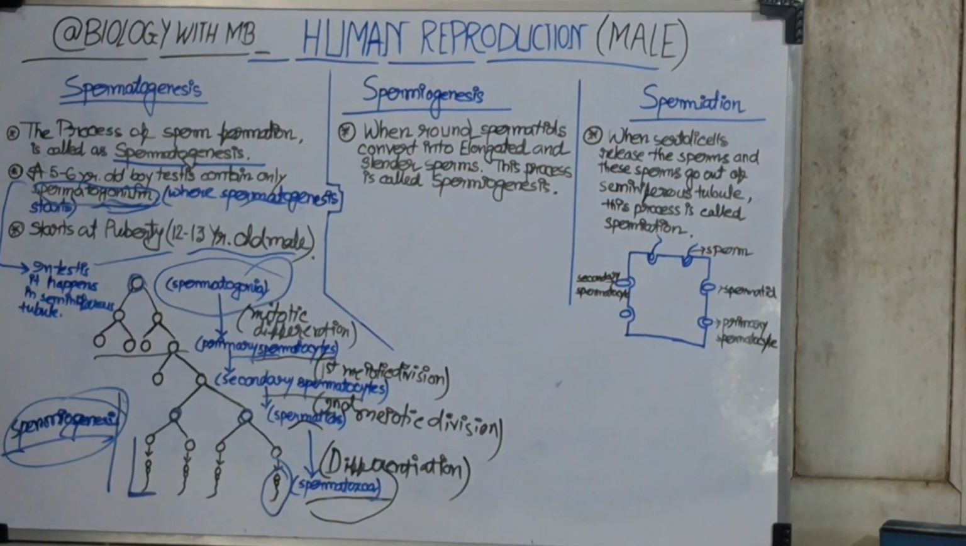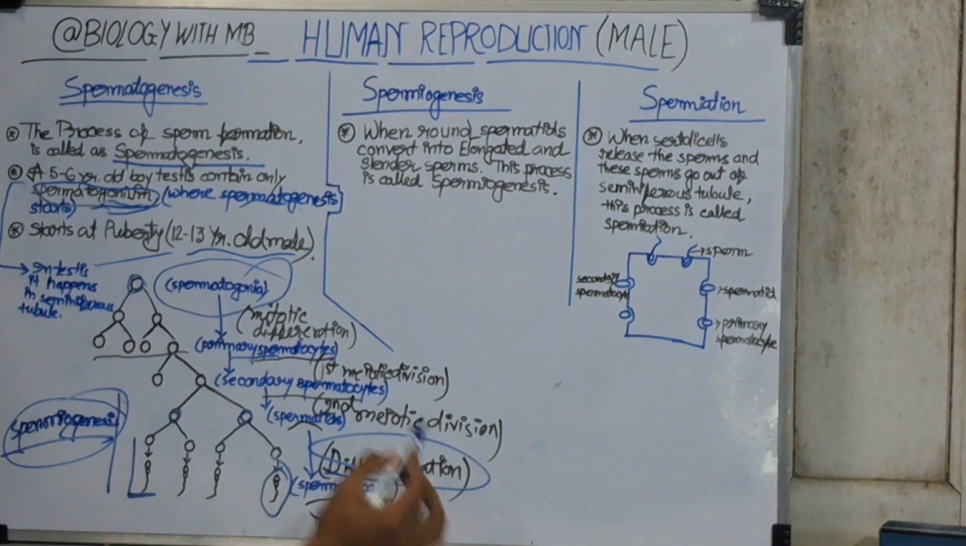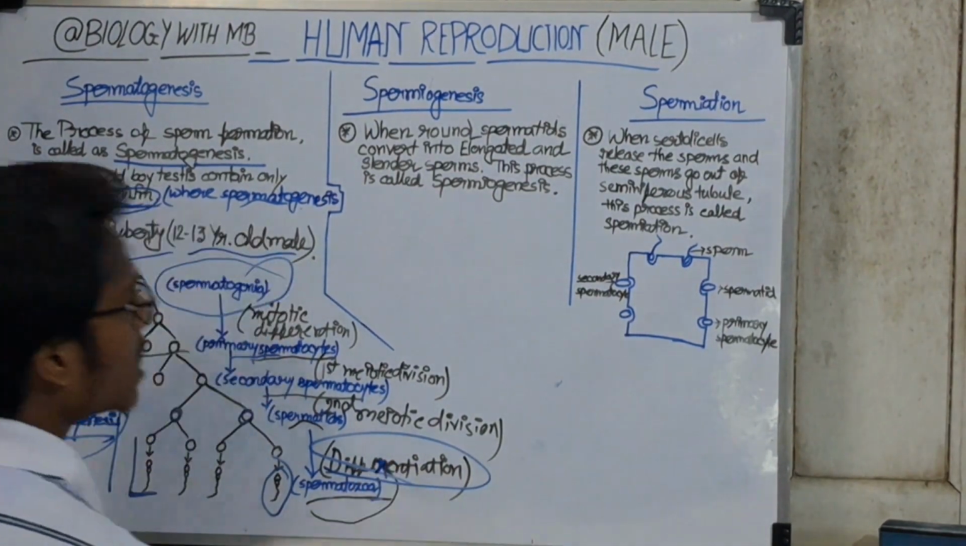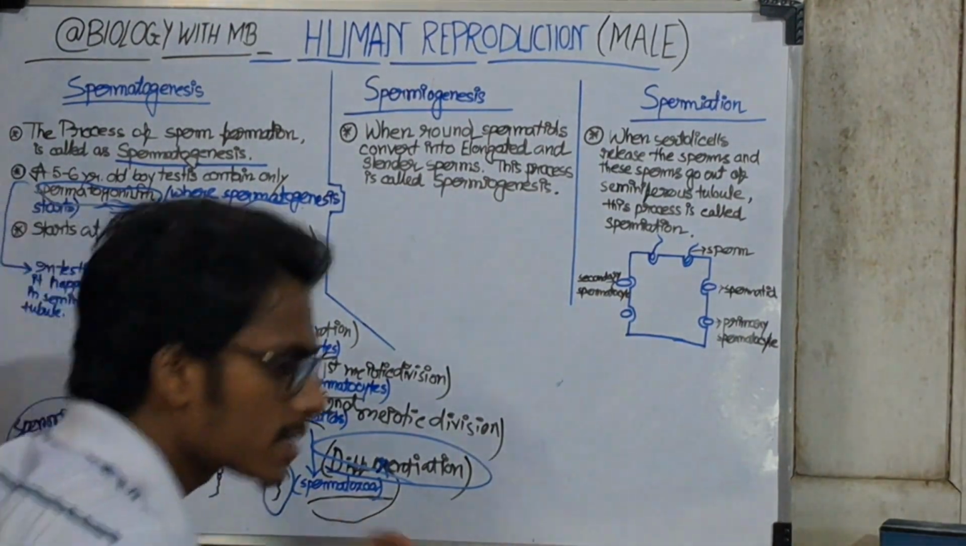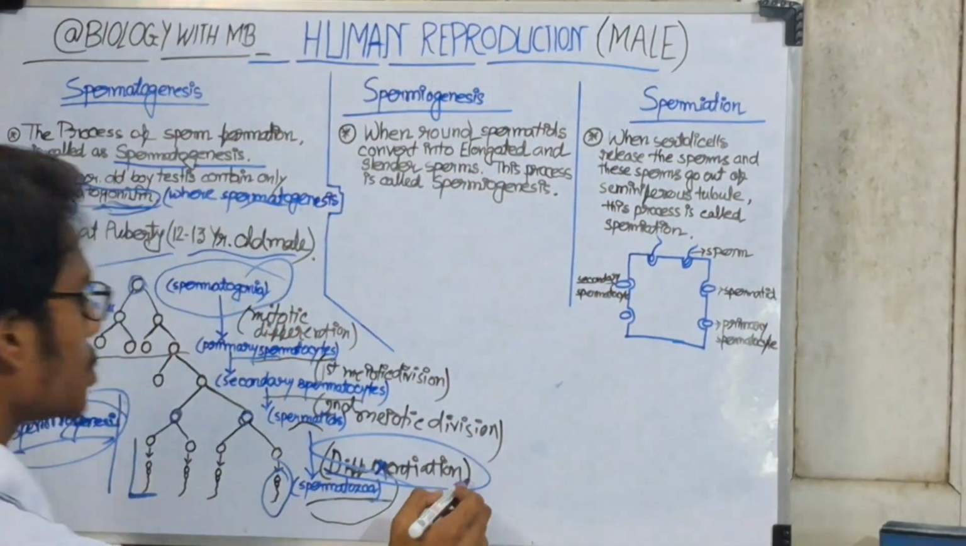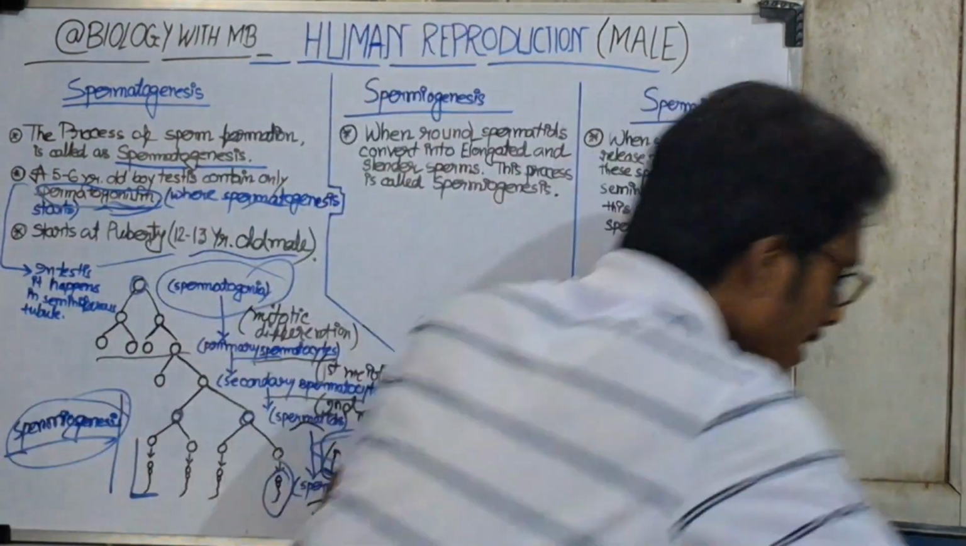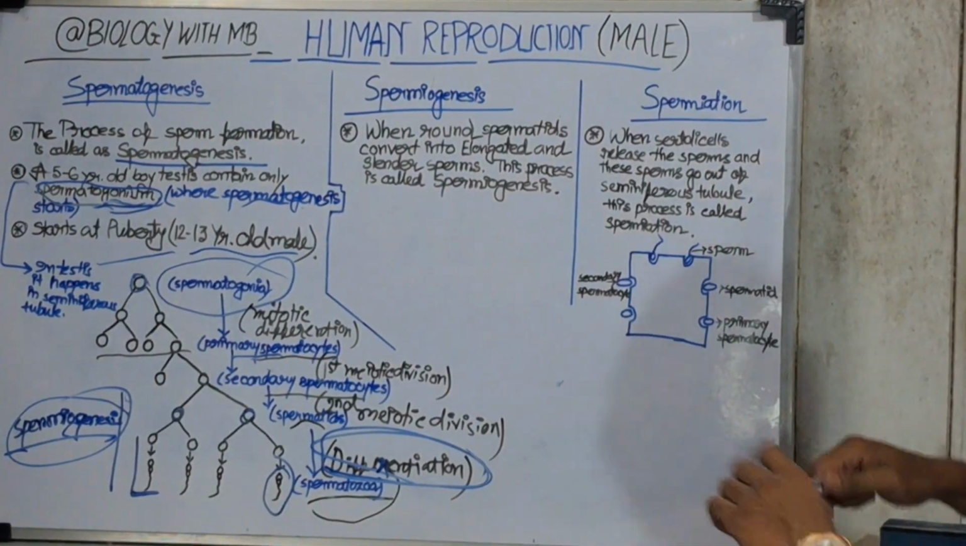Spermiogenesis happens by the differentiation process. Keep in mind that spermiogenesis, the last stage, happens by a differentiation mechanism. And now we will discuss spermiation.